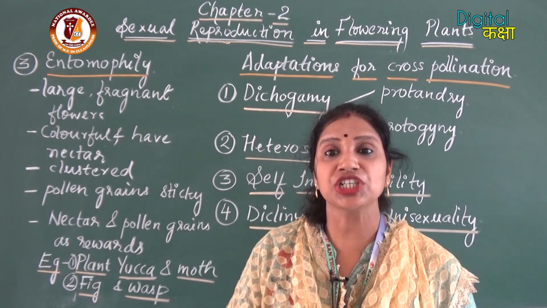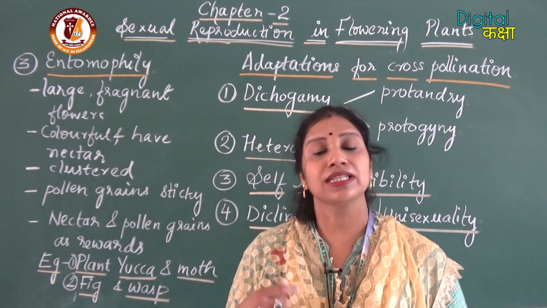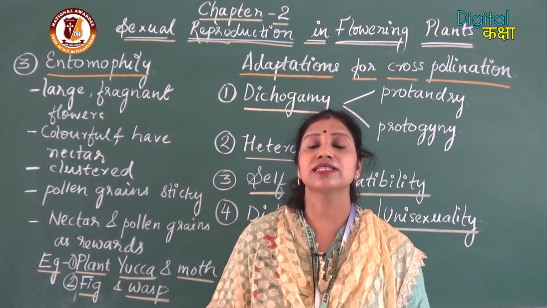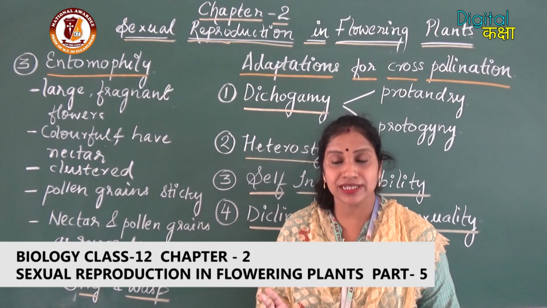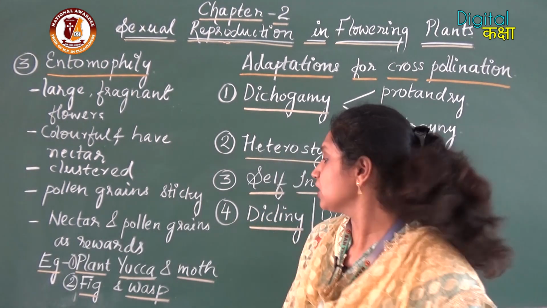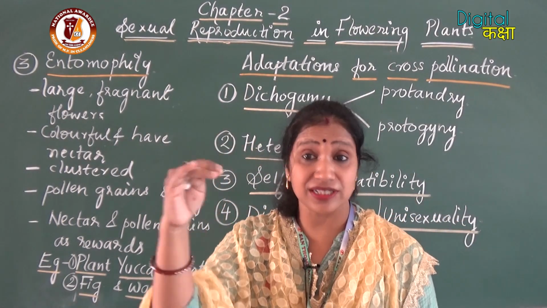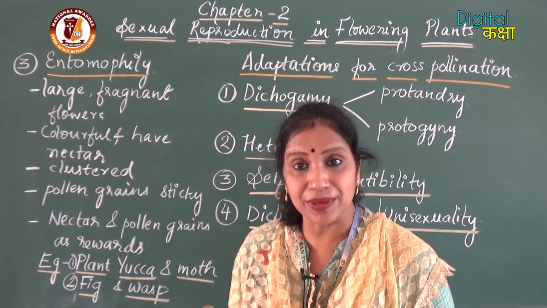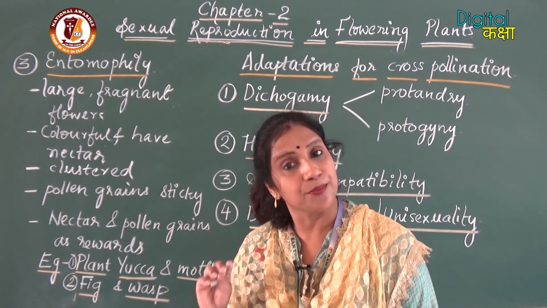On the top position, the male flowers are there. In the middle position, the sterile flowers are there, and below the sterile flowers, the female flowers are there. So this type of inflorescence is called Hypanthodium inflorescence. So in Hypanthodium inflorescence, the male flowers are present on the top, the sterile flowers in the middle, and the female flowers at the base.